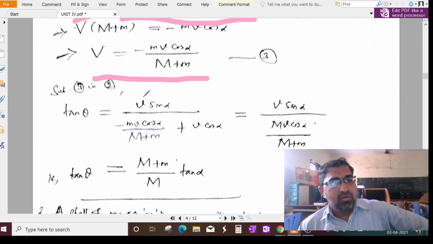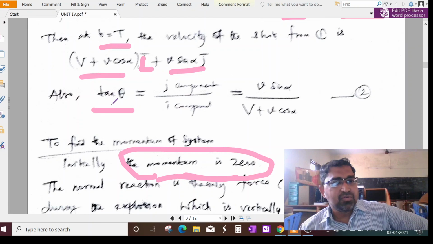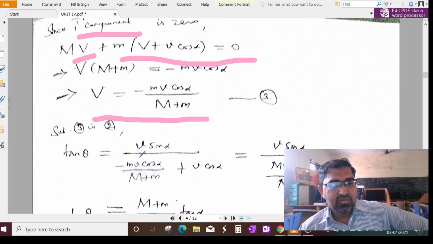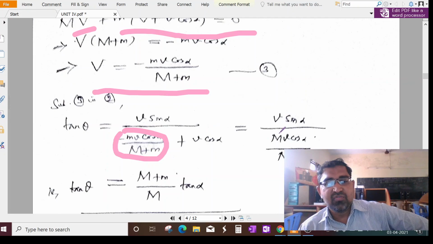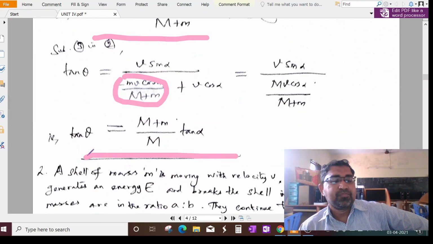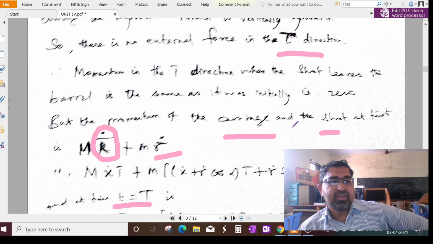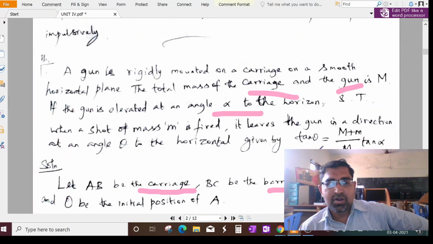Next we substitute this into equation number 2. We substitute only the capital V value. Now simplifying further by taking the LCM, we get this. This is the direction. So this is what we had to prove. Got it.